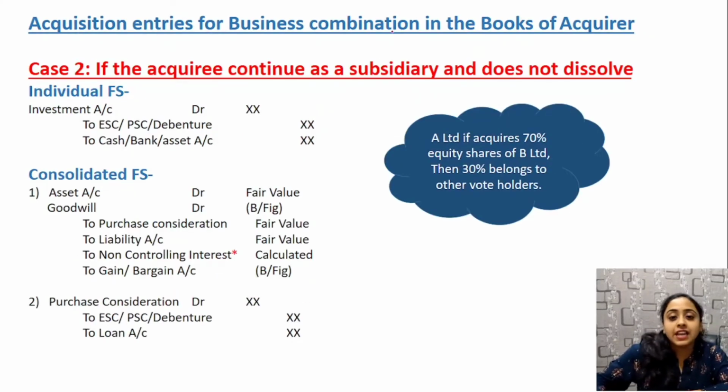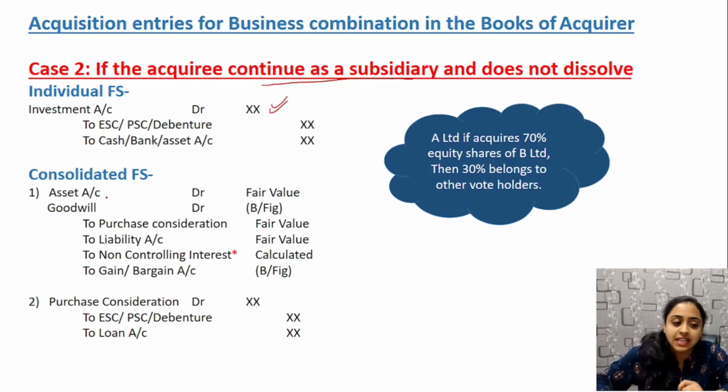Next, if the acquiree is not dissolved, it continues as a subsidiary. In the individual books it will be considered as an investment, because only a part is acquired and the whole is still existing: equity shares, preference shares, debentures, cash in bank, any sort of asset. And in case of consolidated financial statements, please look carefully.